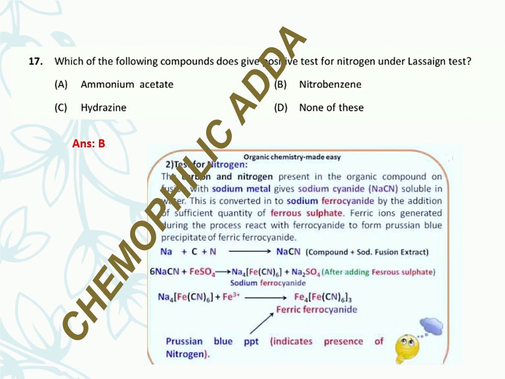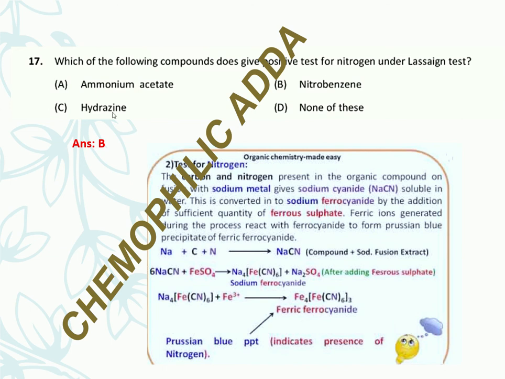It is necessary to have carbon and nitrogen for the Lassaigne test, because in the Lassaigne test sodium is used, and carbon and nitrogen fuse to form sodium cyanide. So if carbon is absent, that compound doesn't give the Lassaigne test.